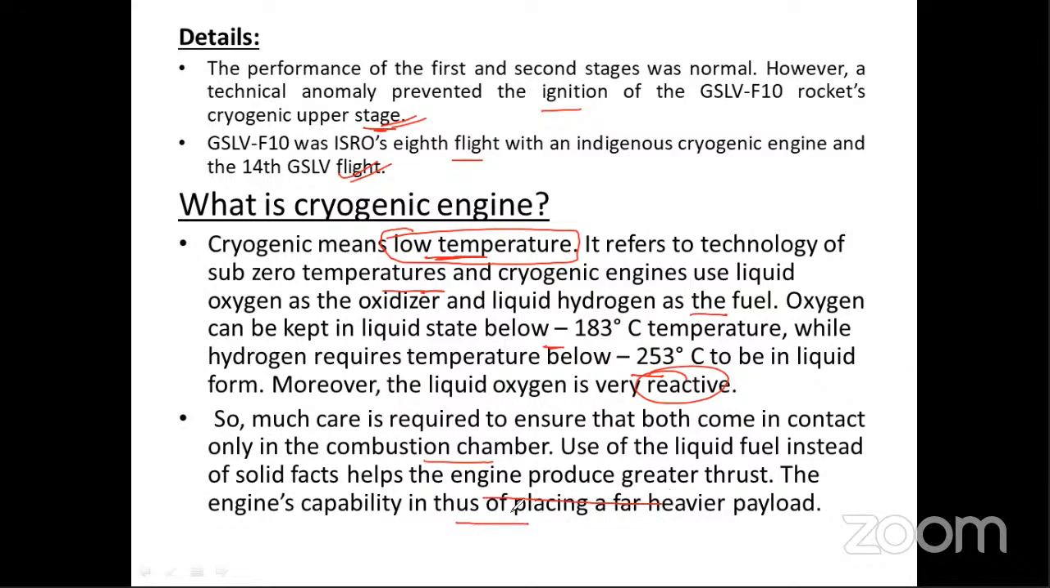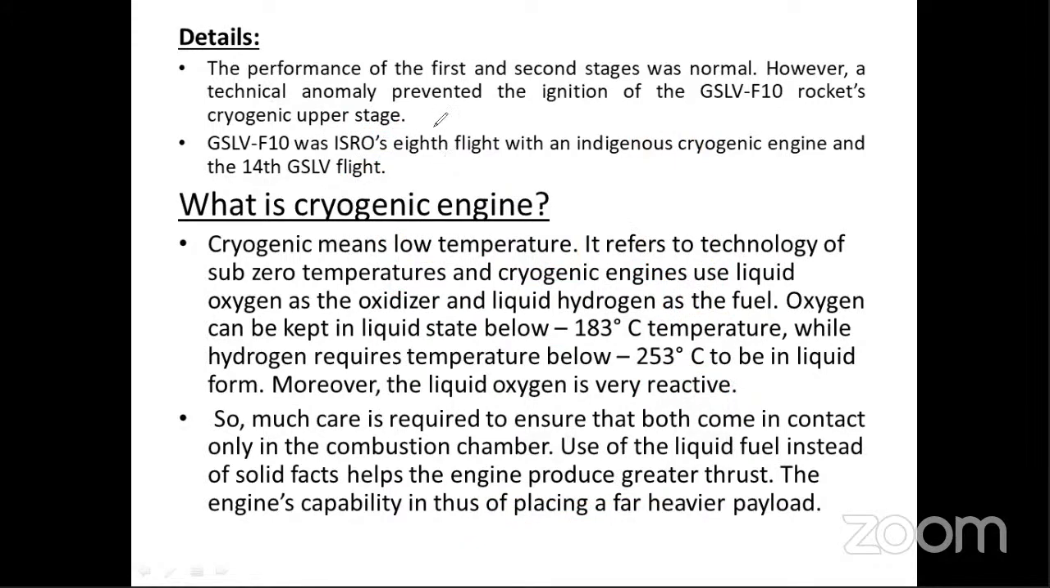So this is the reason why we use liquid hydrogen and not a solid fuel, because it will provide greater thrust. The thrust is required when a satellite is launching. Thrust means the upward force required for the upward movement of the rocket. That is called thrust, and it is produced more by liquid fuels as compared to solid fuel. This is the main reason.